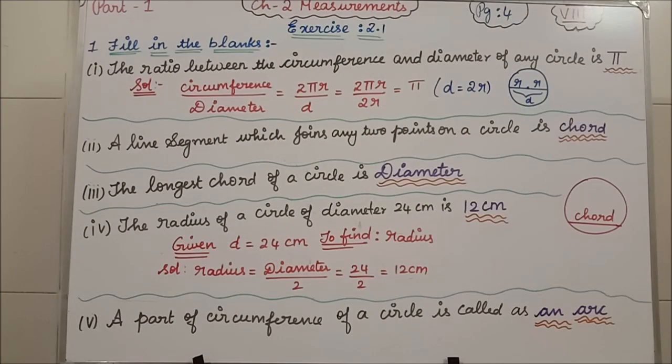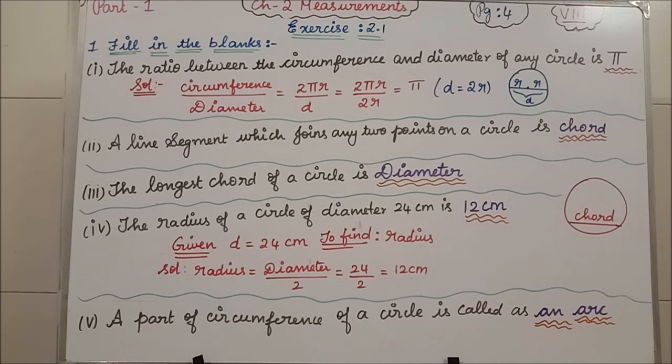Students, in exercise 2.1, the first question is fill in the blanks. See the first question: the ratio between the circumference and diameter of any circle is dash. What is the question?